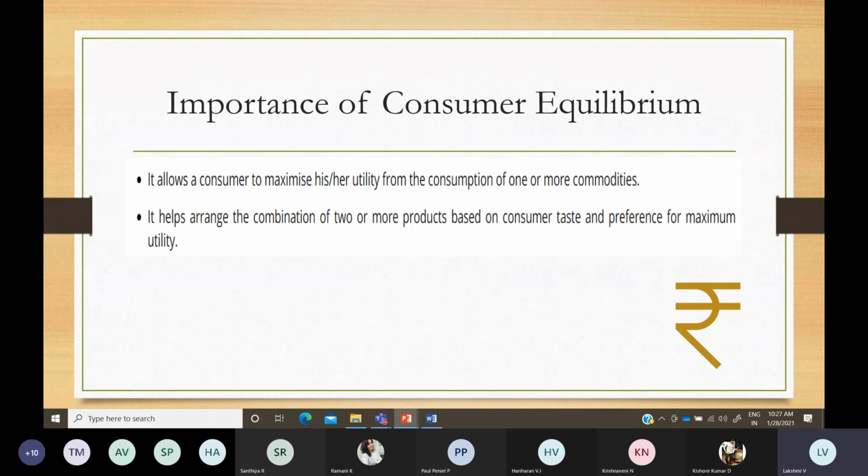So why is consumer equilibrium important? Because people's tastes and preferences are changing day by day, and they want to get maximum benefit out of the products they consume, either a single commodity or two or more commodities. It should give me maximum utility. I should derive maximum utility from the product. So that is the importance of consumer equilibrium.